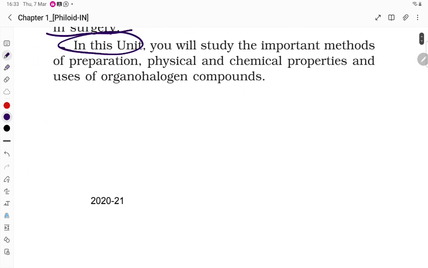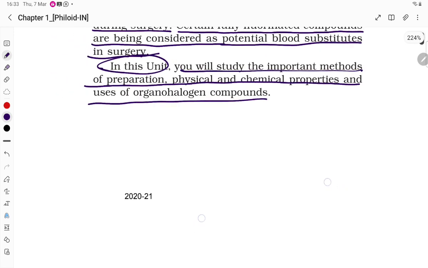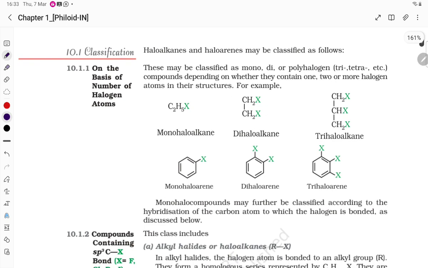In this unit, you will study the important methods of preparation, physical and chemical properties, and uses of halogen compounds.